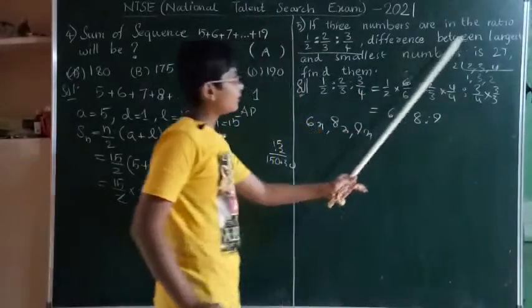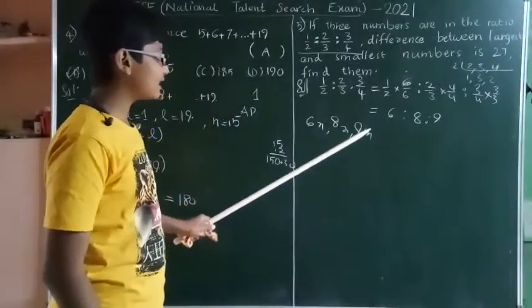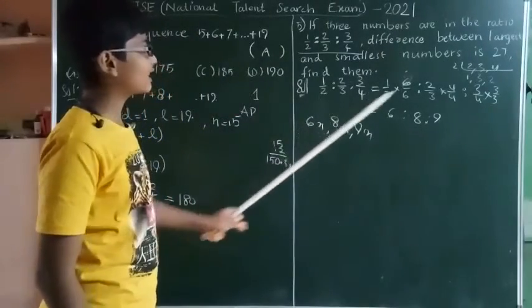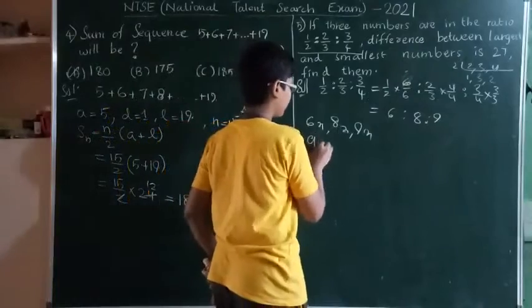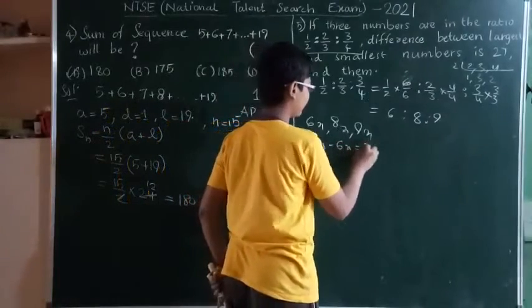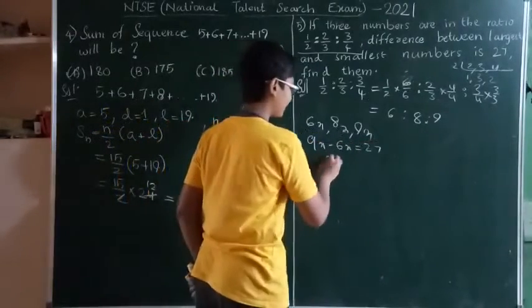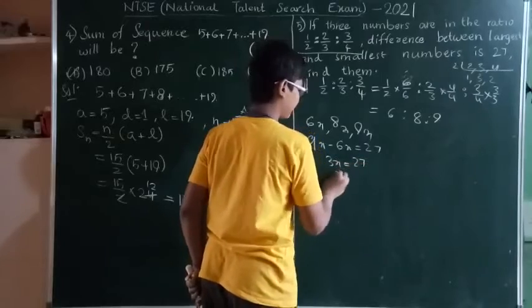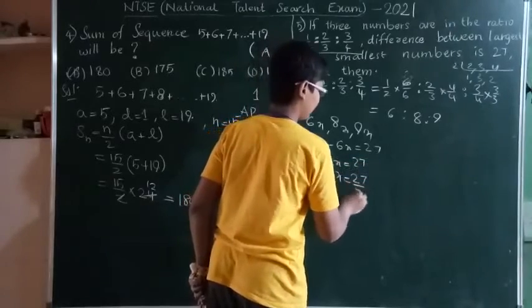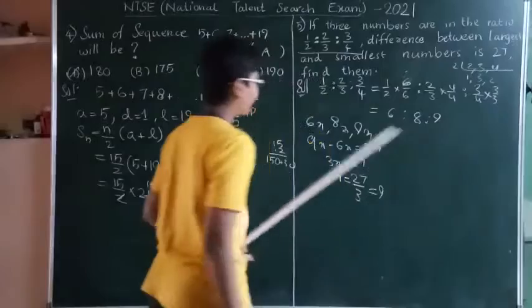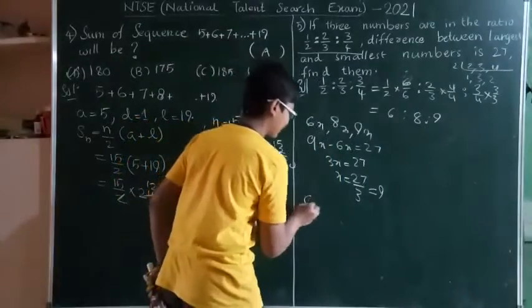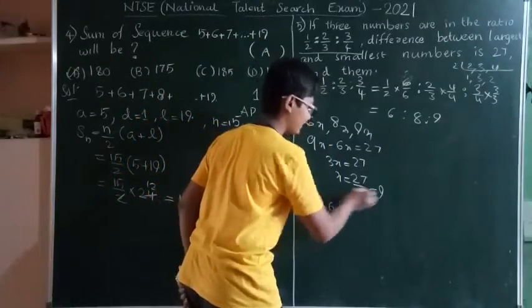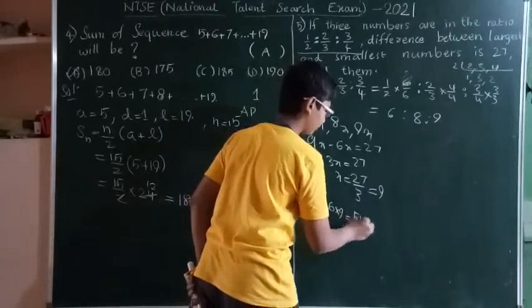Given the difference between largest and smallest. Largest number is 9x, smallest number is 6x, and the difference is 27. So 9x minus 6x is 27, 3x is equal to 27. x is 27 by 3, that is 9. Now find the numbers. First number is 6x, that is 6 into 9, 54.